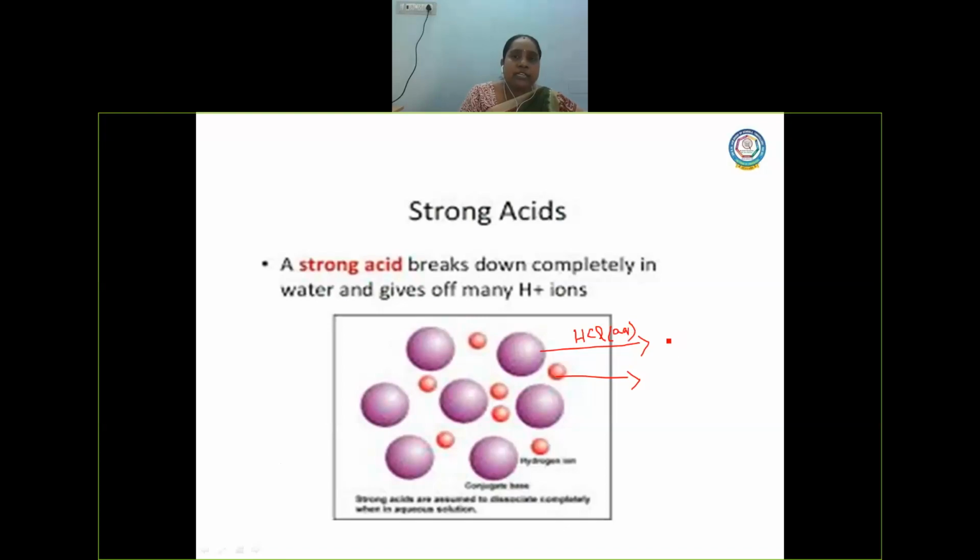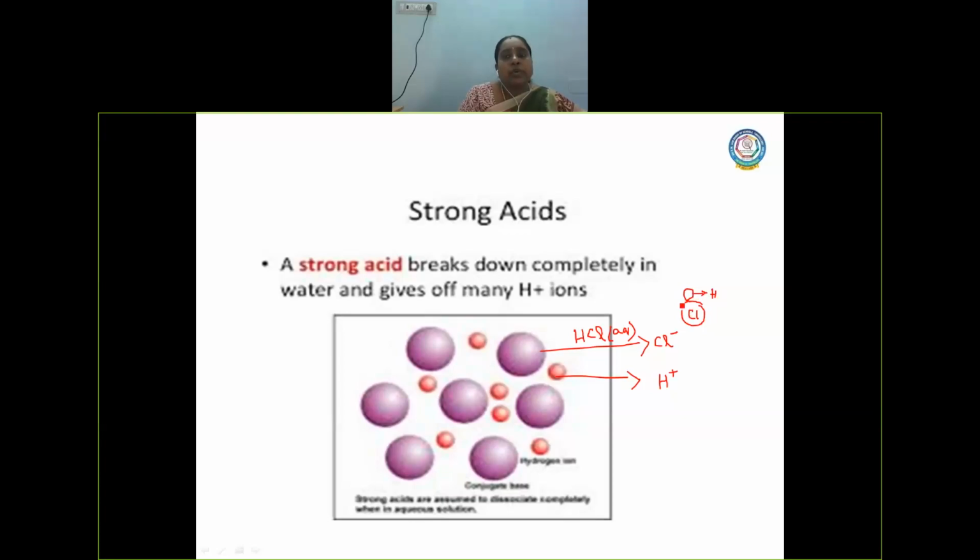The smaller one, as you know, is the hydrogen ion, H plus, and the larger one is the chloride ion. So the HCl molecule contains one larger atom, chlorine, and one smaller atom, hydrogen.